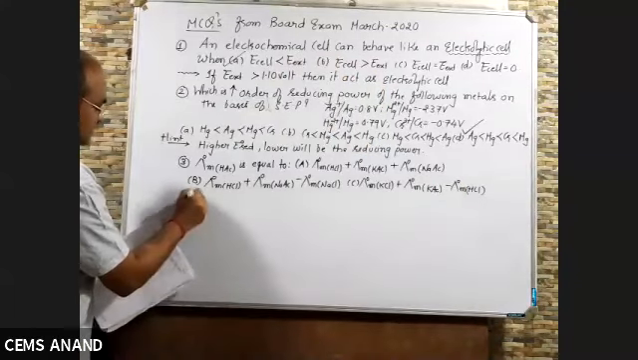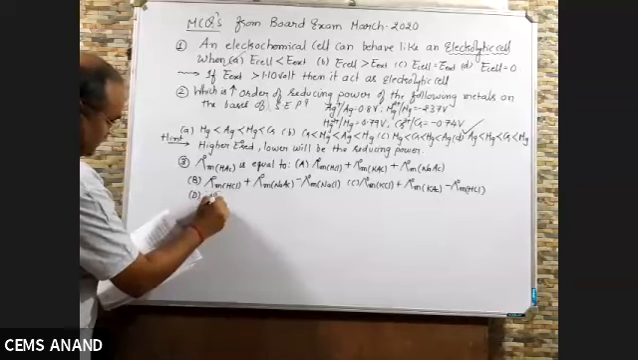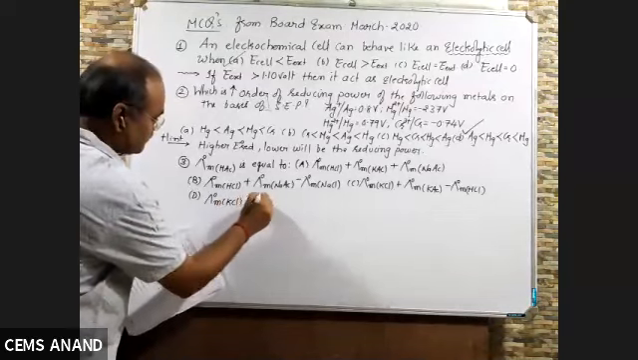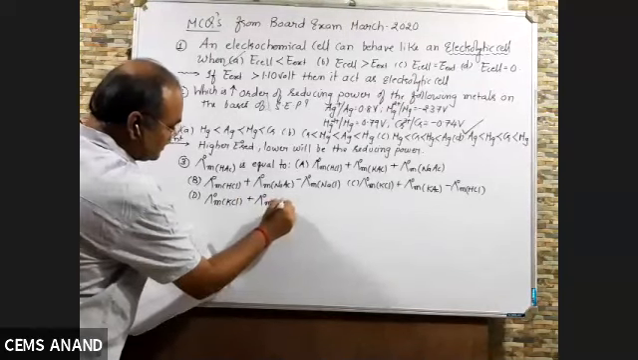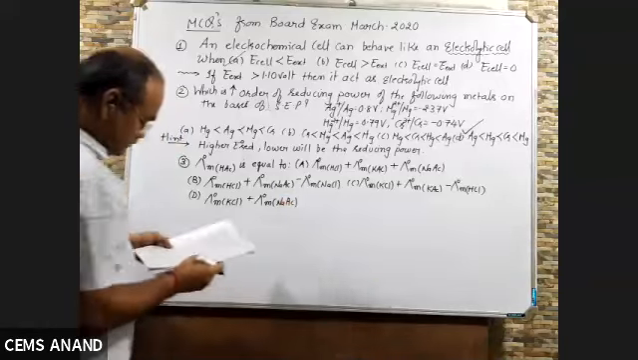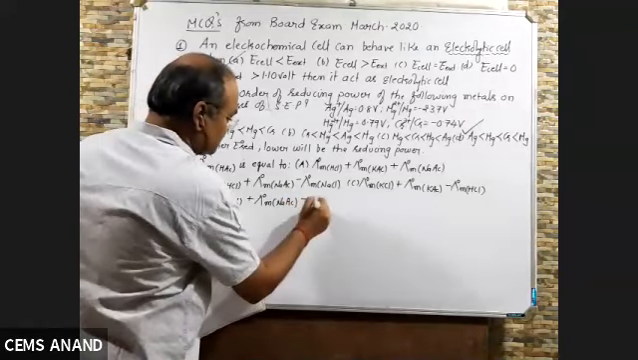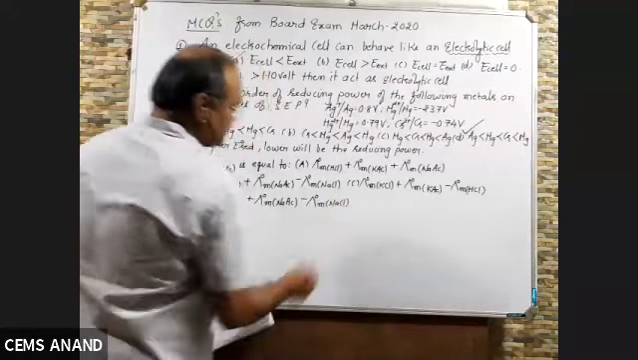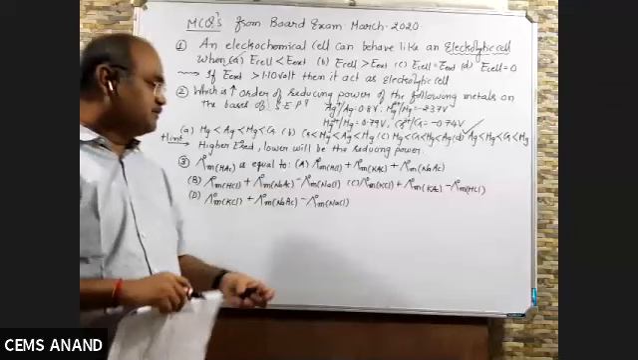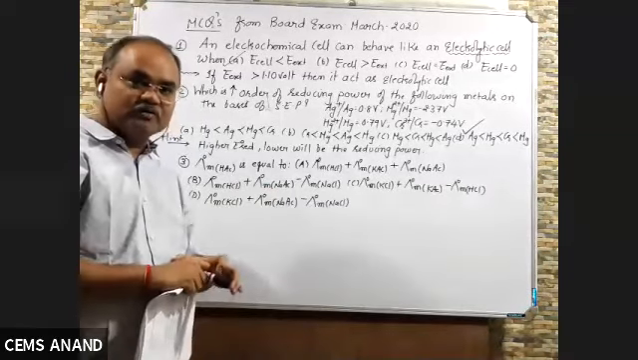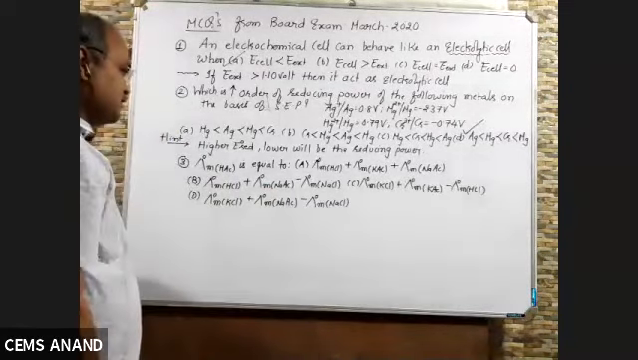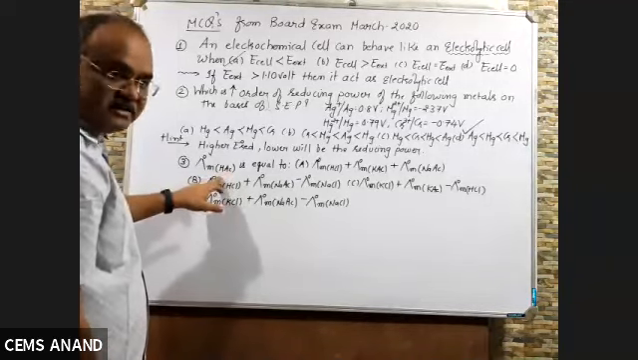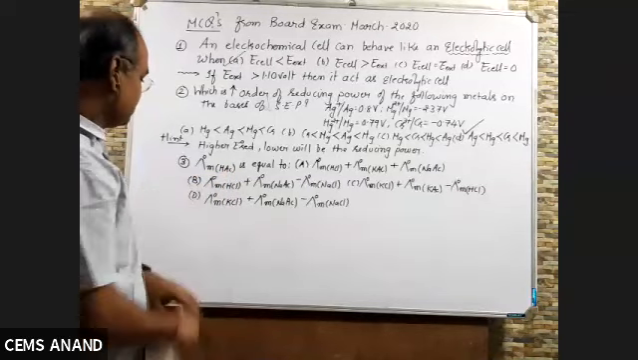And option D is also given: lambda 0 m KCl plus lambda 0 m NaAc minus lambda 0 m NaCl. So out of these four options, which is correct? Yesterday I told you to select yourself, but these values are already given. Let us see now. You require HAc, acetic acid, so you require H plus and Ac minus.